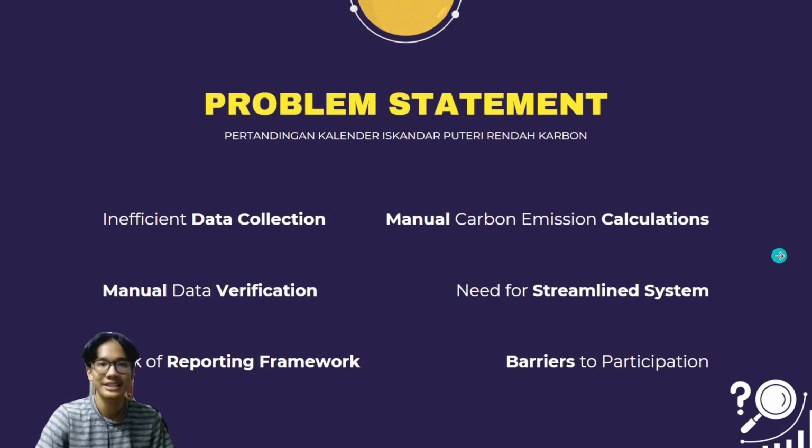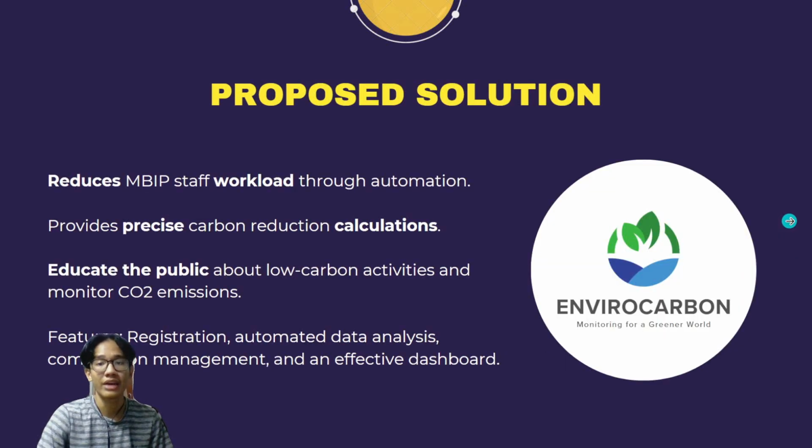So the proposed solution is Envirocarbon. Envirocarbon reduces MBIP staff workload through automation. This system provides precise carbon reduction calculations, educates the public about low carbon activities, and monitors carbon emission. The features are registration, automated data analysis, competition management, and an effective dashboard.